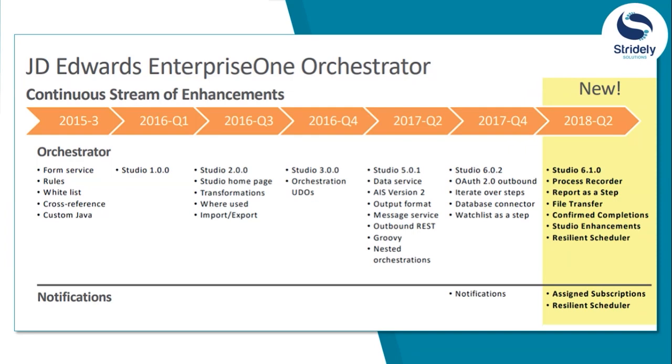And also it can report all the steps which we have performed. It now has the ability to transfer files also. And in 2017, as we can see, they introduced notification in Orchestrator itself. So this is the journey. These are the enhancements which Oracle has done in Orchestrator Studio till now.